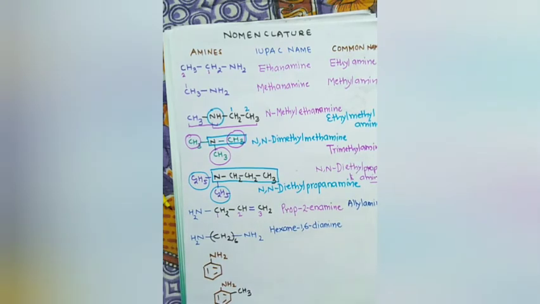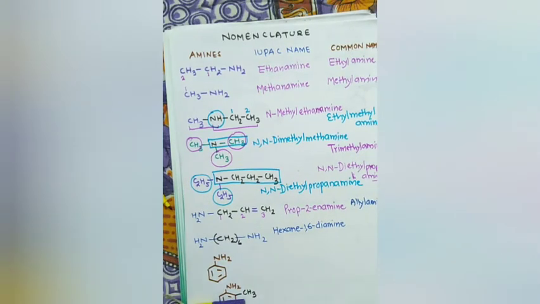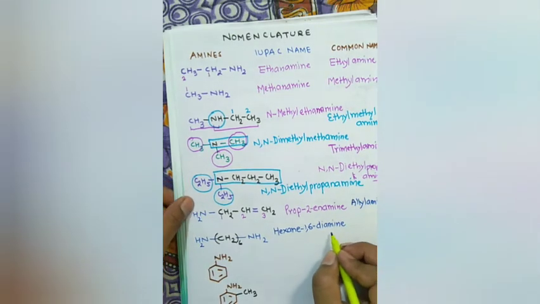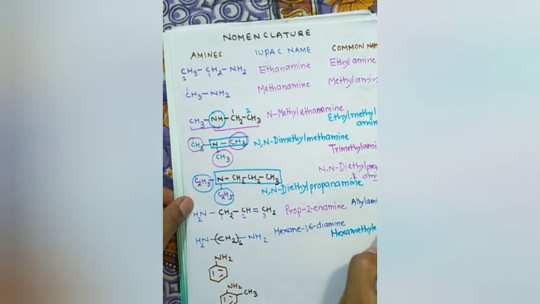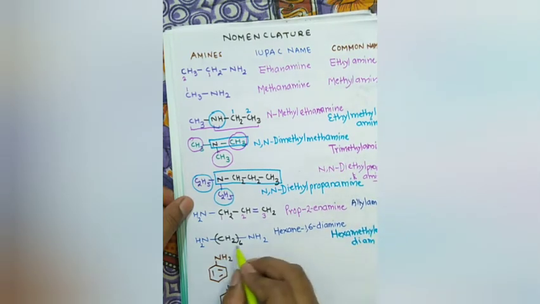In common naming, this is also known as hexamethylene diamine. CH2 group is called methylene group.